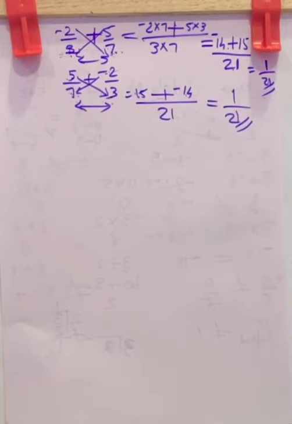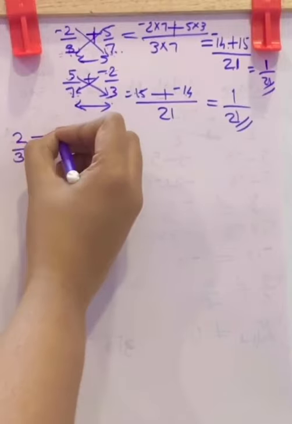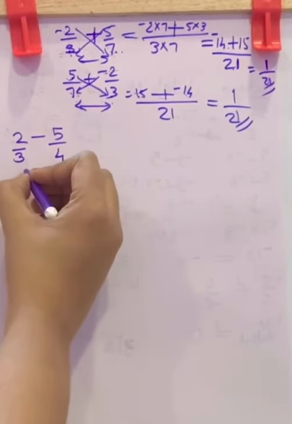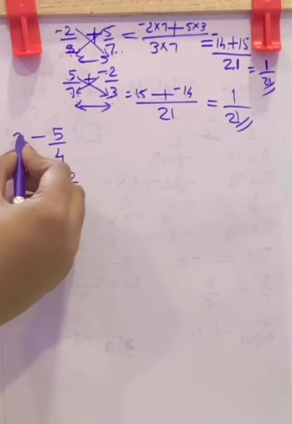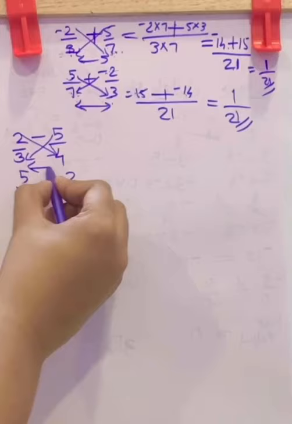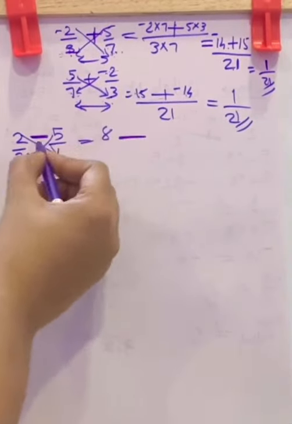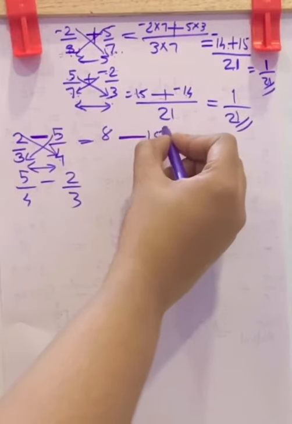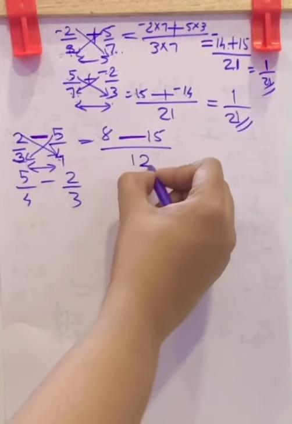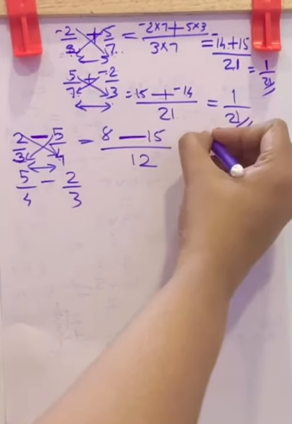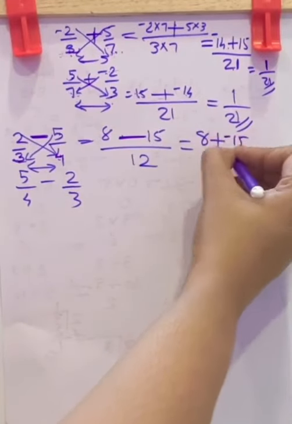Now next, let us check subtraction. 2 by 3 minus 5 by 4. Let us check whether it is equal to 5 by 4 minus 2 by 3. Here, cross multiply. 2 4s are 8. This subtraction here, 5 3s are 15, by 3 into 4, that is the product of denominators, 3 4s are 12, is equal to 8. Subtraction becomes addition and this 15 changes to negative 15 by 12.